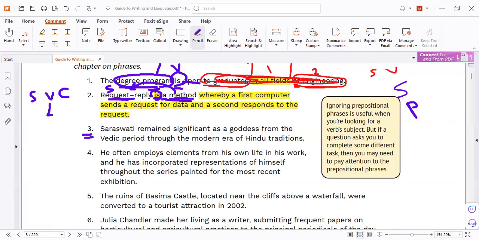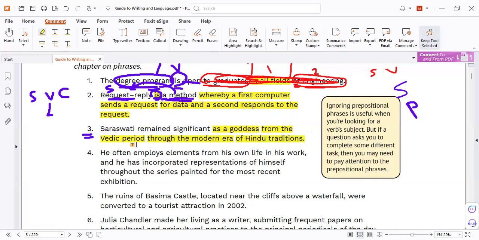Subject: Saraswati. Verb: remained. Okay, but we need to find the phrases first. I need the phrases first. Here: as a goddess, yes. Then from, and then through, and then of.